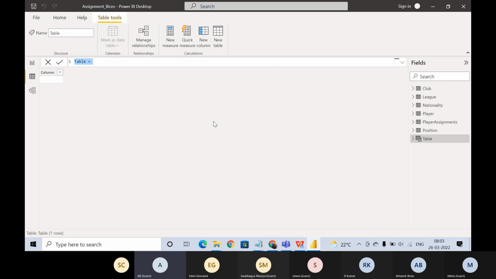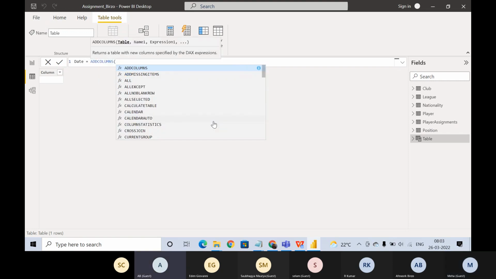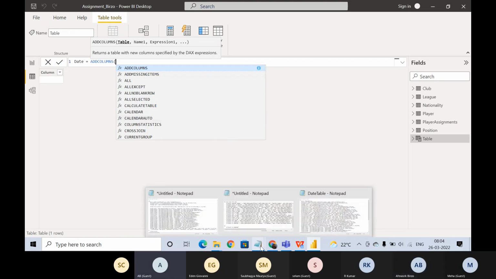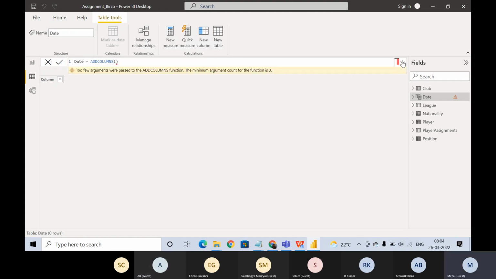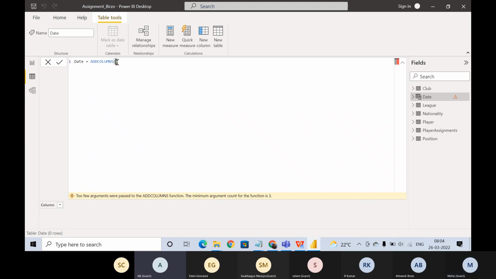Okay, so instead of table, we call it new table, and then date is equal to. So we call it date equals add columns. Okay. So we open bracket, and from that point on, we go to next row, and then we say calendar auto. One minute. I'll go to next row? Okay, one minute. No, that should be left open.